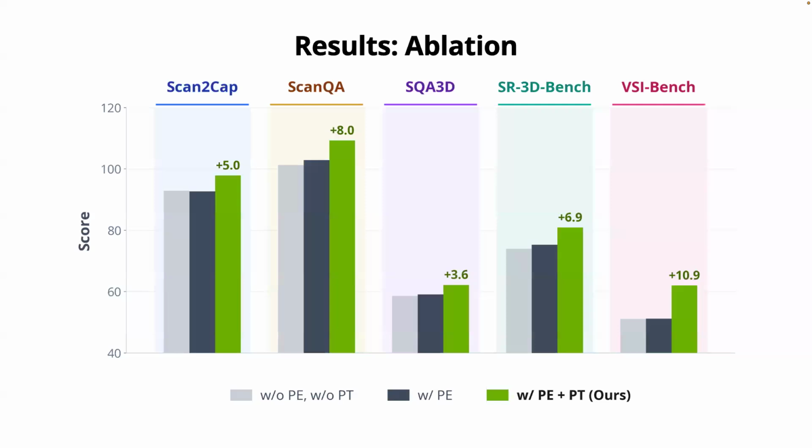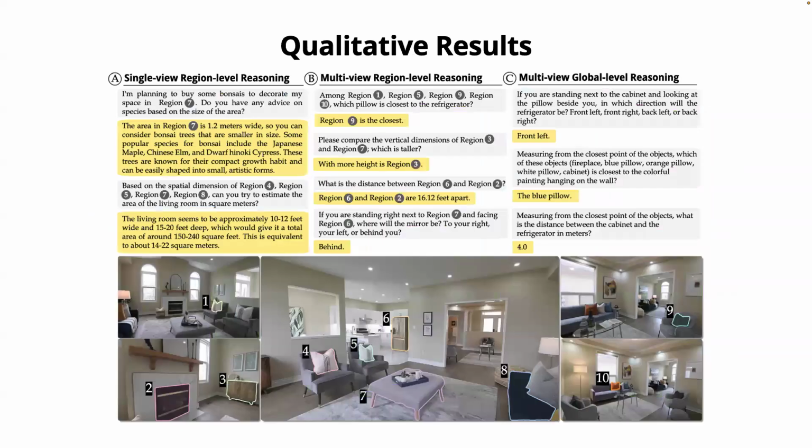So finally, let's look at the ablation study. We find that adding the 3D spatial position encoding alone, without the web scale pre-training, doesn't really boost the performance much. So this shows that simply injecting the geometry isn't enough. We need to expose the model to a massive amount of data so it can actually learn how to connect the 3D cues from single view to multi-view.